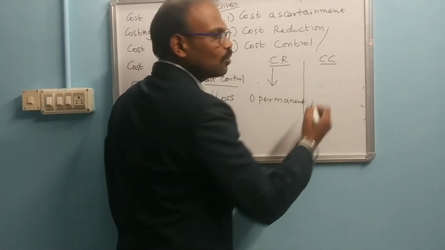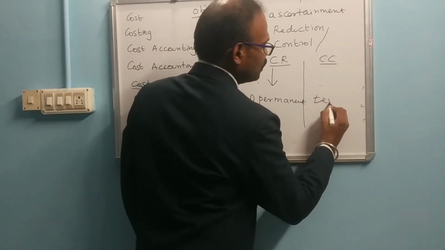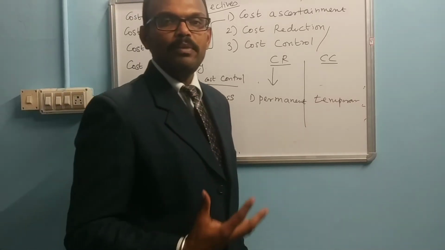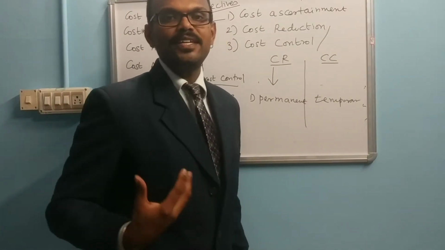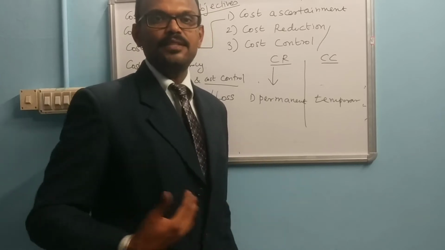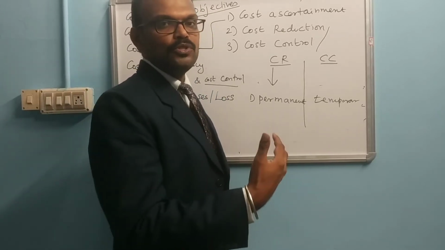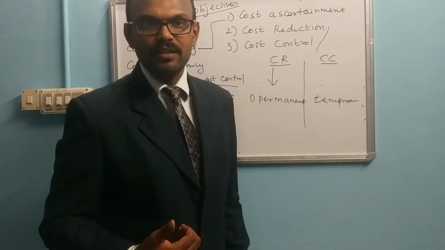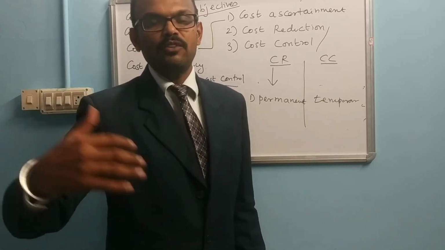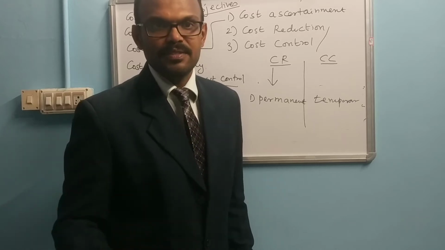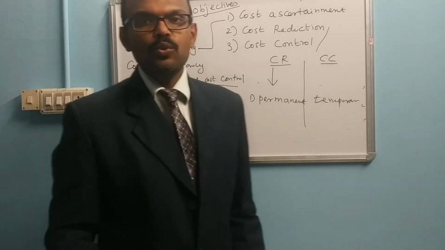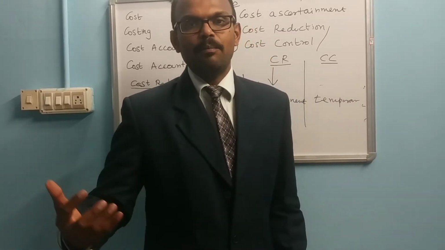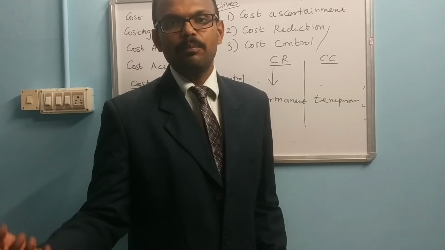Cost control is nothing but a temporary action. For example, suppose you are purchasing raw material from a particular supplier throughout the year, for 5 or 10 years. Suppose due to some situation the supplier is not supplying that product. So now we purchase the product from another supplier at a higher price. That is a temporary one. It is not a permanent action.